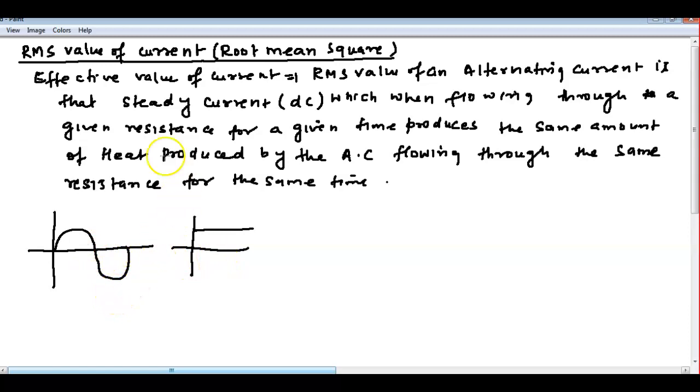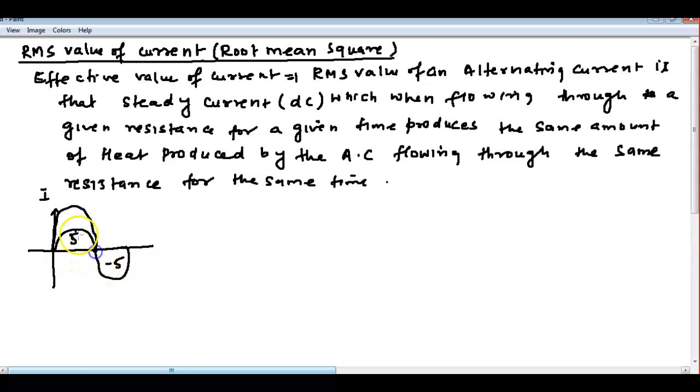What it means here, I will tell you clearly. Consider this is an AC circuit, right? Here voltage or current, anything I will take. Consider current I am taking here. So this is 5 ampere, this will be minus 5 ampere, right? Here we cannot find the absolute value. So what I will do here, I will square both.